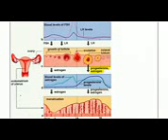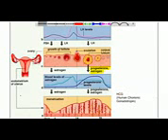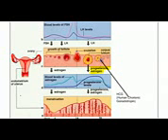If, however, a pregnancy does occur, the embryo will secrete a hormone called HCG, human chorionic gonadotropin. The human chorionic gonadotropin hormone will keep stimulating the corpus luteum so it doesn't break down, so we keep our levels of progesterone and estrogen high, so we keep the endometrium wall thick to sustain the pregnancy.